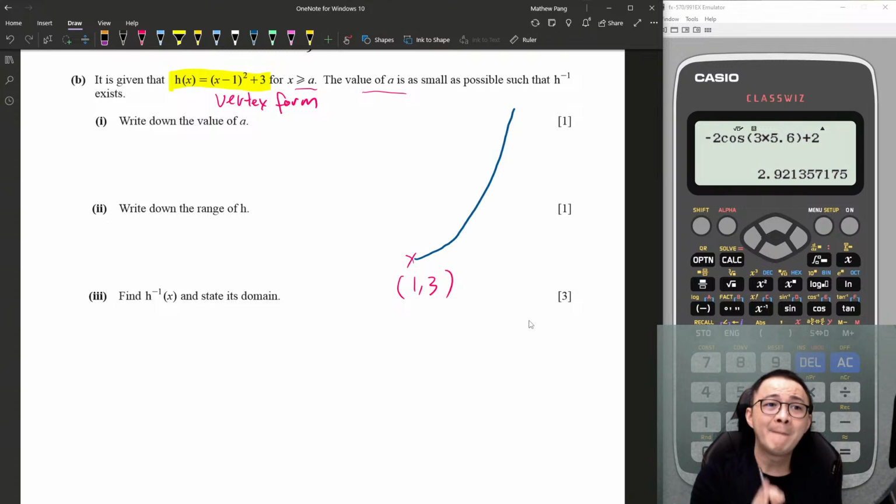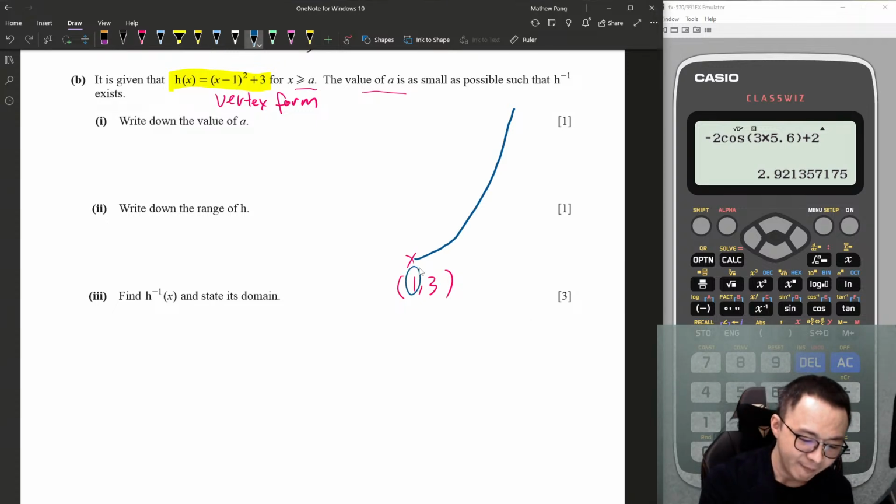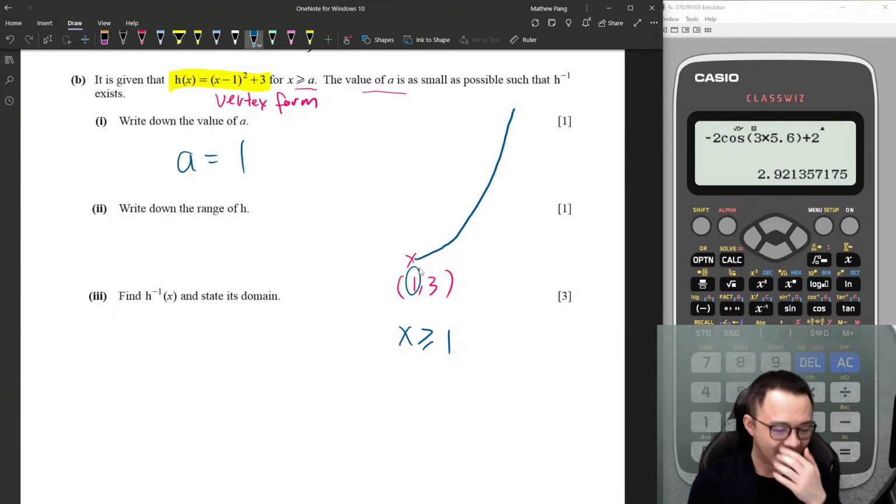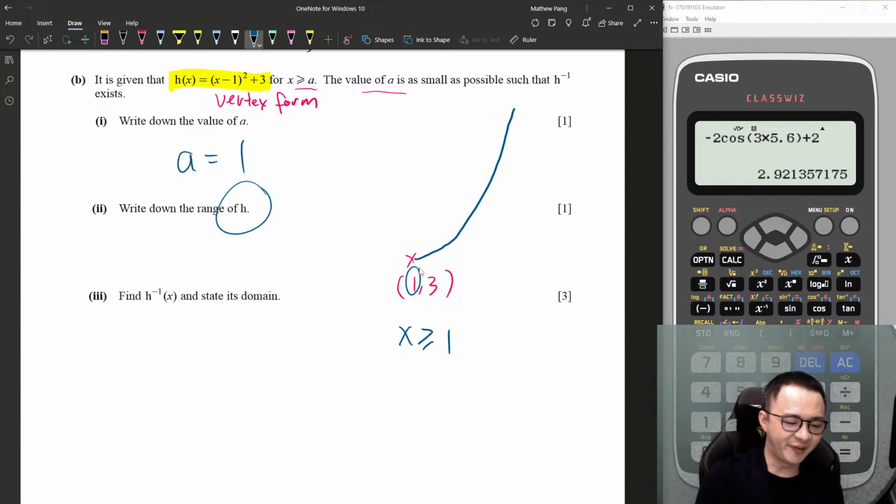So therefore, by limiting the domain, x must be bigger or equal to 1. Okay, so a is 1. In order to get this 1 mark, you need to understand a lot of things. You need to understand what is many to one, what is 1 to 1, when an inverse function exists, and what is vertex form. Now you can get this 1 mark. So I will not say it's easy. But if you understand range, it will be very easy.